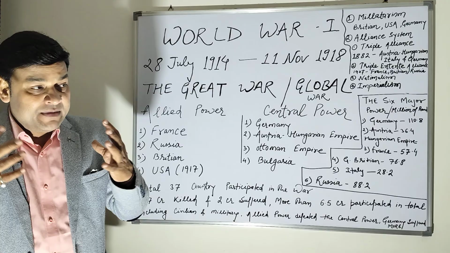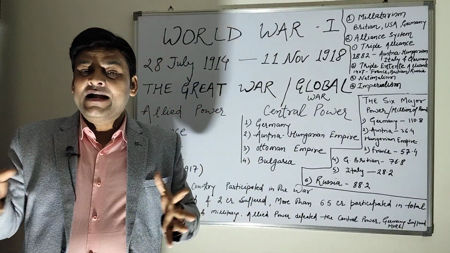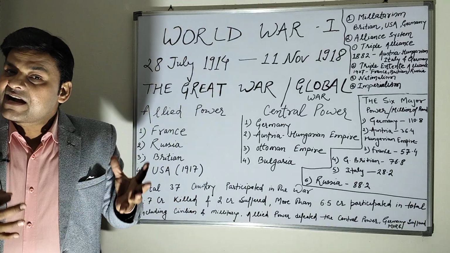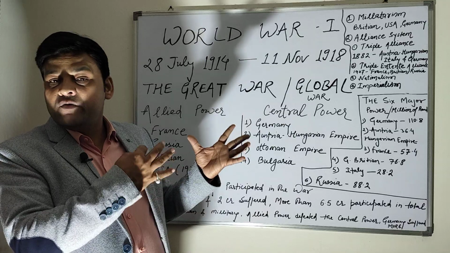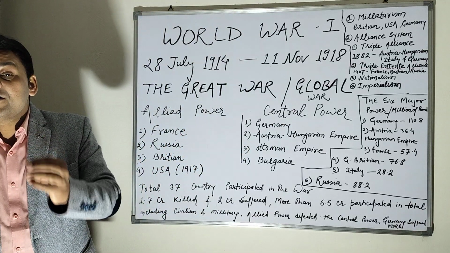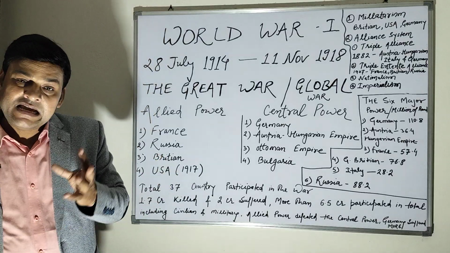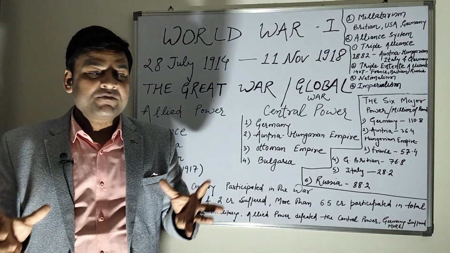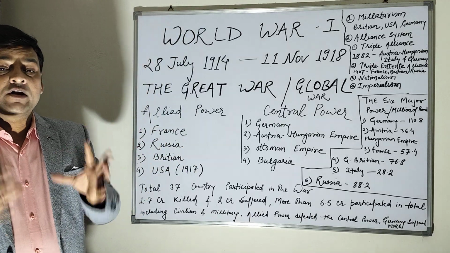At that time Britain, Russia and others had started industrialization, the industrial revolution was going on, so they needed cheap natural resources for their finished goods, and manpower. So imperialism was also one of the reasons.